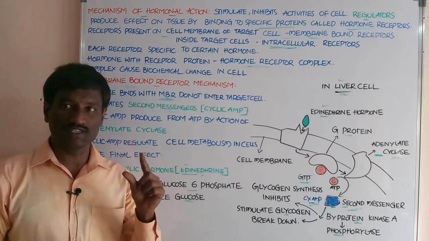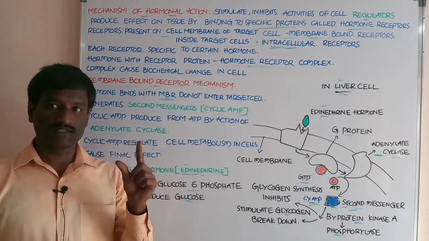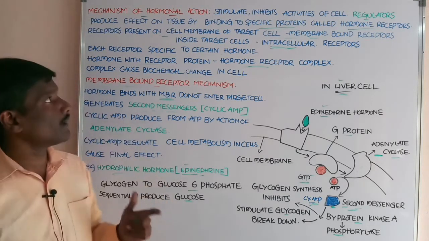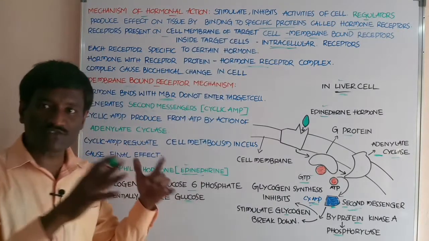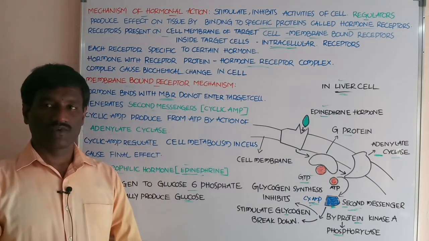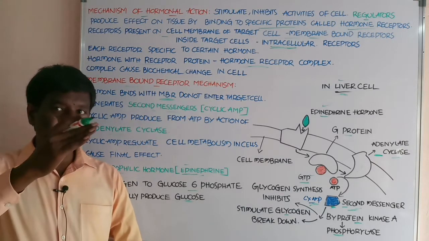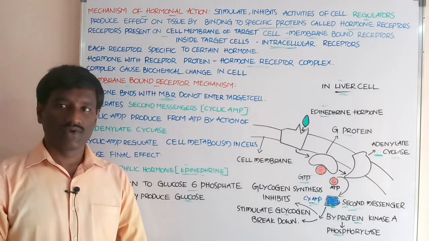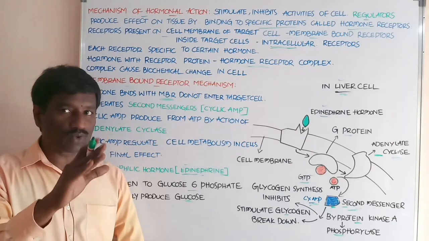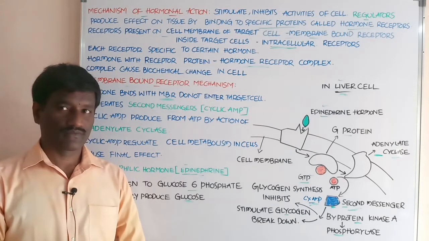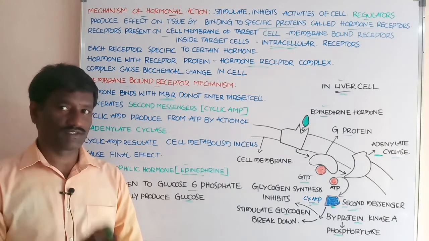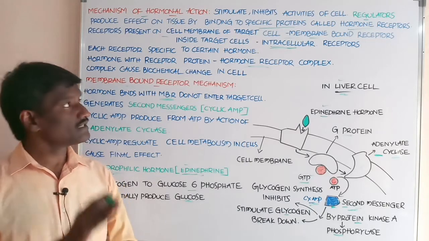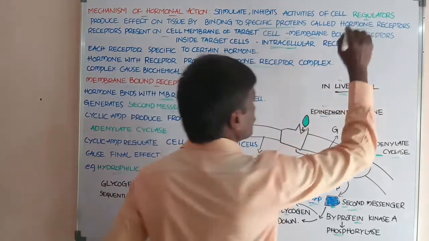Hormones produce an effect on the tissues by binding to specific proteins. Before showing the action on the target cells, hormones bind to proteins. These proteins are called hormone receptors.